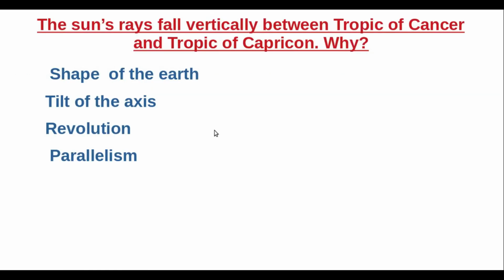The sun's rays fall vertically between Tropic of Cancer and Tropic of Capricorn. Why? It's because of the shape of the earth, tilt of the axis, revolution and parallelism of the earth's axis.